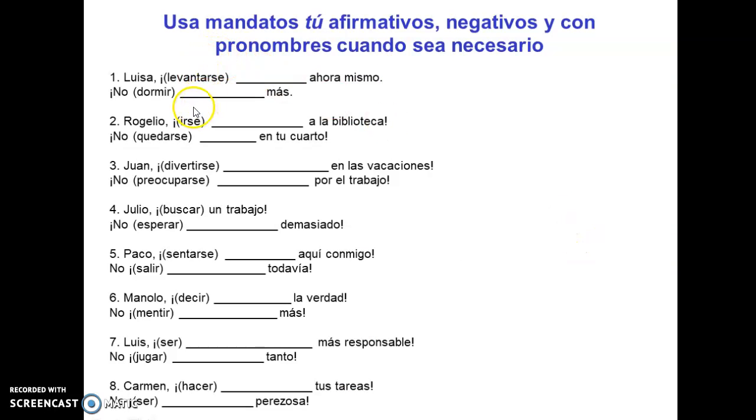So here there's an activity where you need to use mandatos, so commands, affirmative commands, also negatives, and with pronouns when it's necessary.